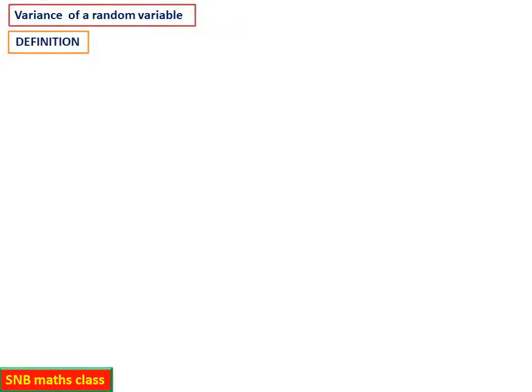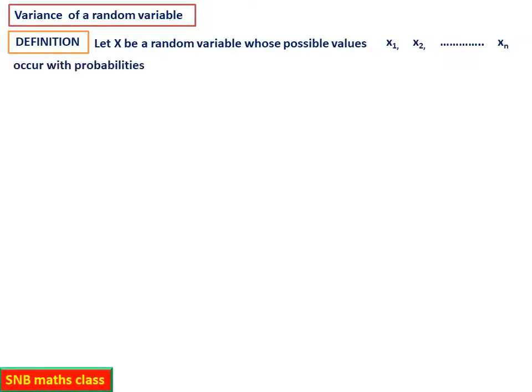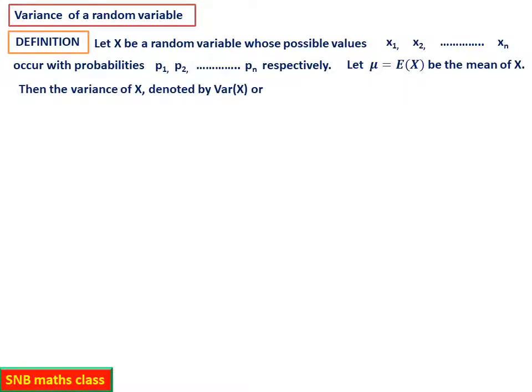Now the next concept is the variance of a random variable. First, let us define it. Let X be a random variable whose possible values x1, x2, etc., xn occur with probabilities p1, p2, etc., pn respectively. Let mu, which is equal to the expectation of X, be the mean of X. Then the variance of X is denoted by Var(X), that is the meaning, and this is also denoted by the symbol sigma X square.